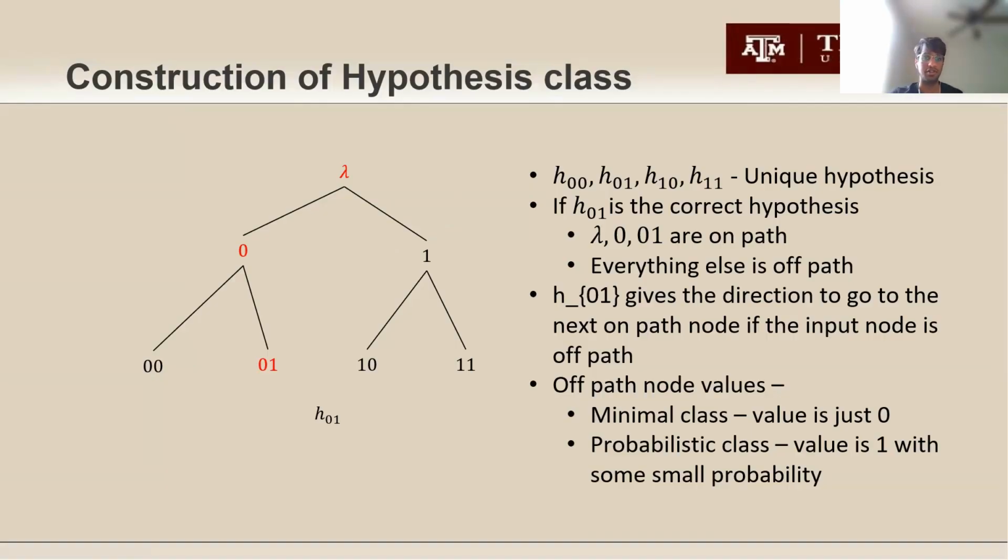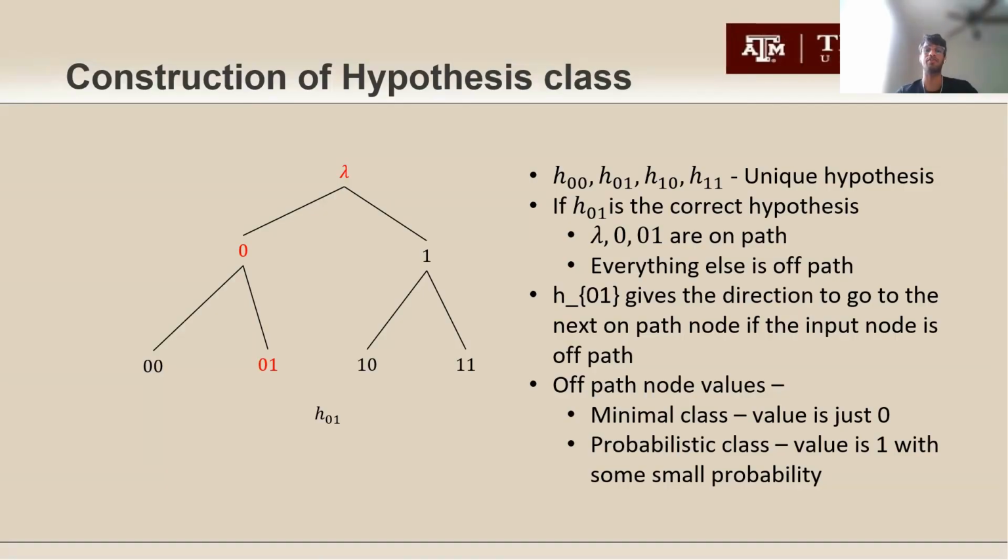H of 01 gives the direction to go from the given node to the next node. So at lambda, it gives 0, at 0, it gives 1. And off-path nodes can either be assigned value 0 if they're minimal classes, or 1 if they're probabilistic classes with some small probability. It's always advantageous to have probabilistic classes since it's more likely for off-path nodes to be 0 for a large number of hypotheses.